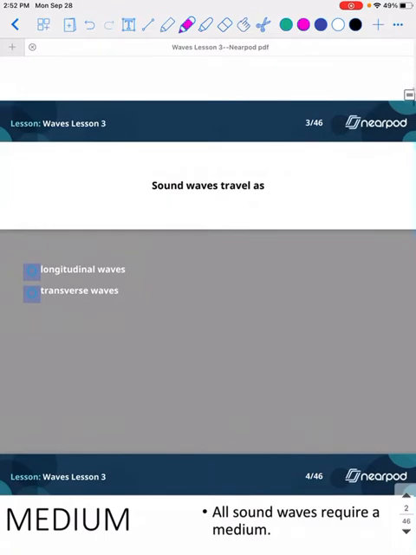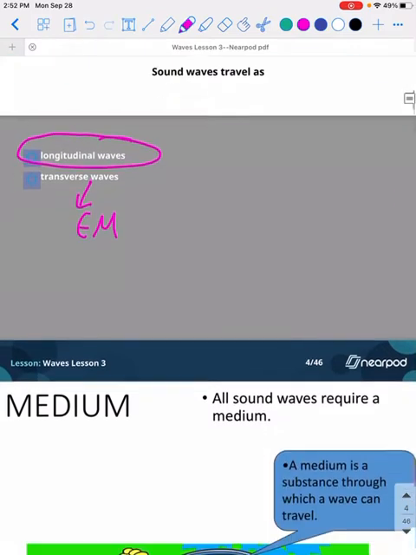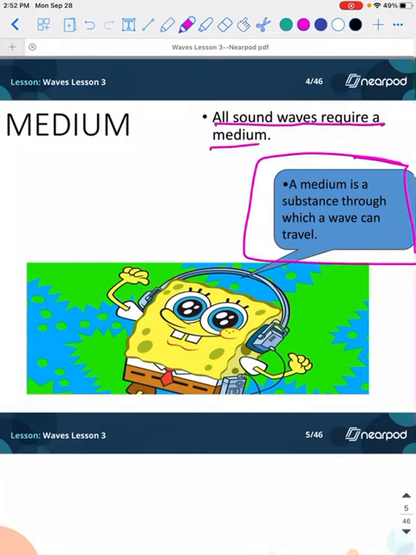So, a sound wave will travel as, you guessed it, a longitudinal wave. Remember, sound waves are longitudinal. Transverse waves, fun fact, are EM waves, remember? All right. So a medium, write this down. A medium is a substance through which a wave can travel. I would write that down, and I would definitely write that all sound waves require a medium.